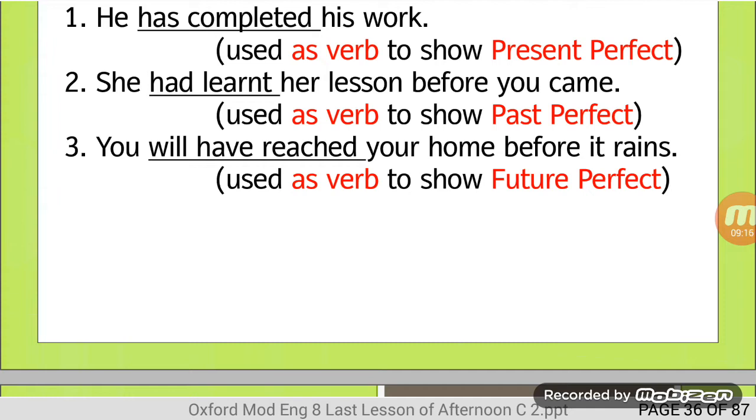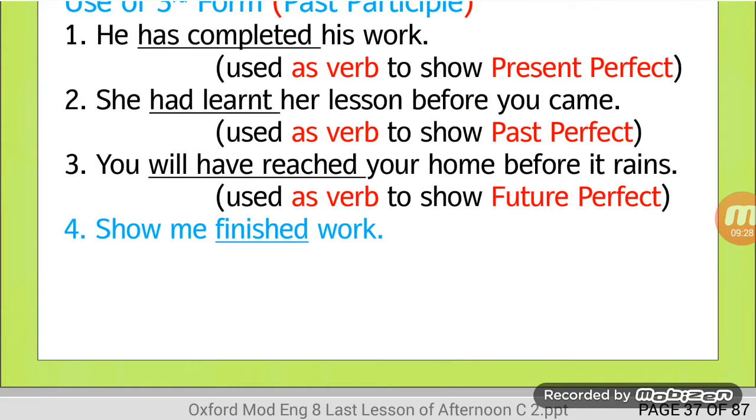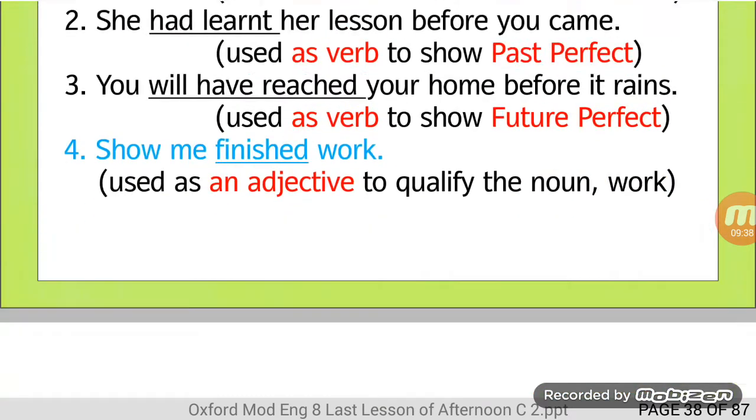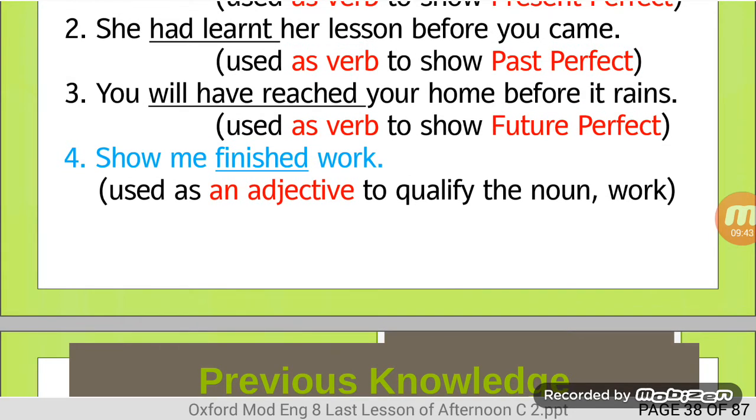Reached used as verb to show future perfect tense. Now we should be a little bit conscious about the fourth sentence. Show me finished work. The word finished is not used here as a verb. It is being used as an adjective, an adjective to qualify the noun work. It is not a verb. It is an adjective.